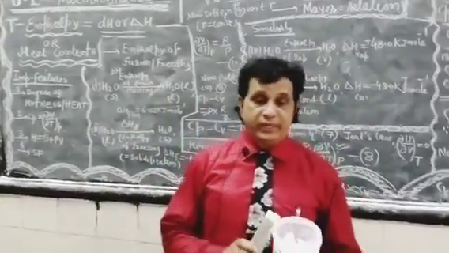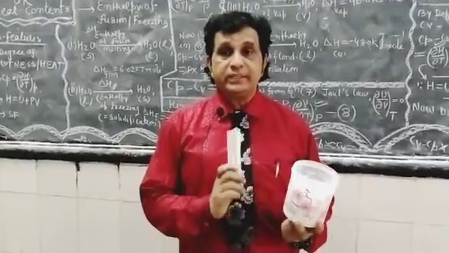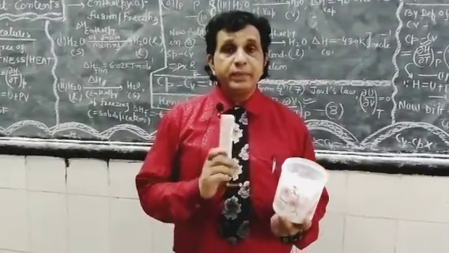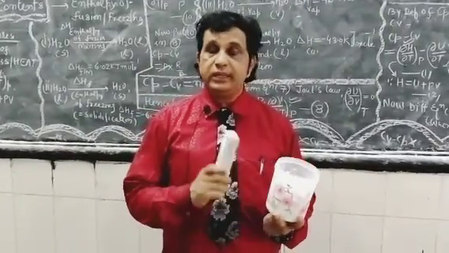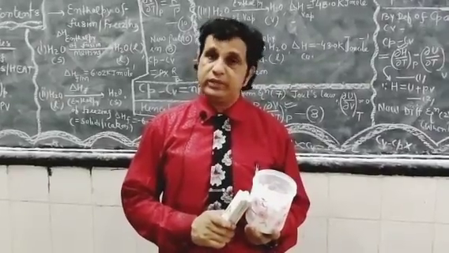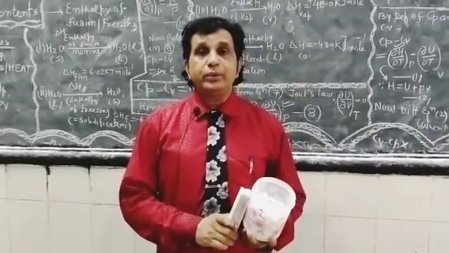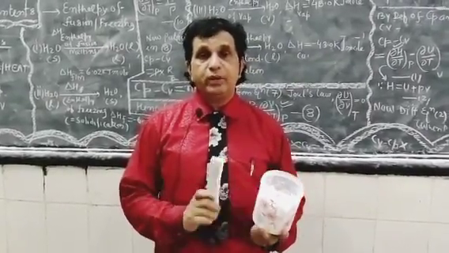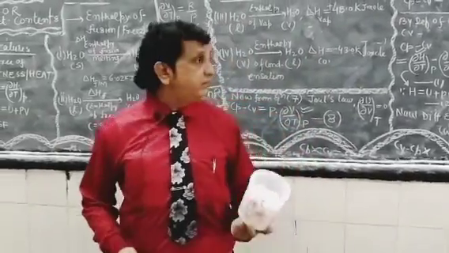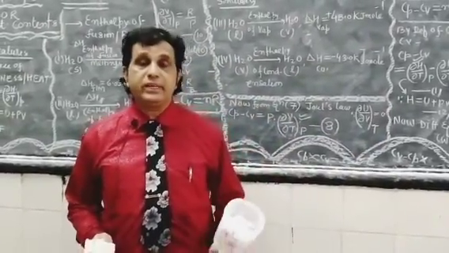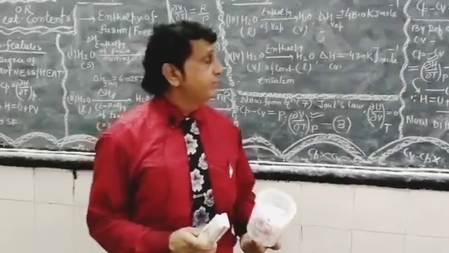Similarly, suppose I assume this container as a system, keeping volume constant. The absorbed heat delta Q is equal to dU, and it will be known as Cv, the heat capacity at constant volume.